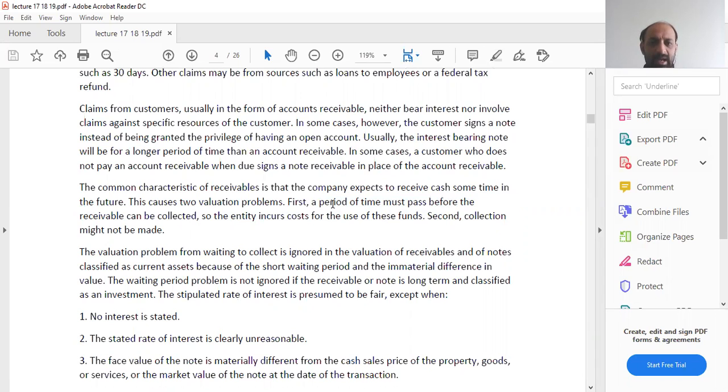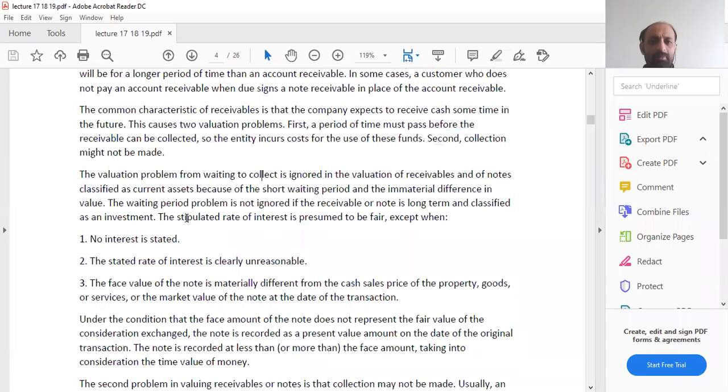Now, the first one, a period of time must pass before the receivable can be collected, relates to the fact that the money loses its value as time progresses. And the second one relates to the concept of bad debts or impairment of receivables. The valuation problem from waiting to collect is ignored in the valuation of receivables and of notes classified as current assets because of the short waiting period.